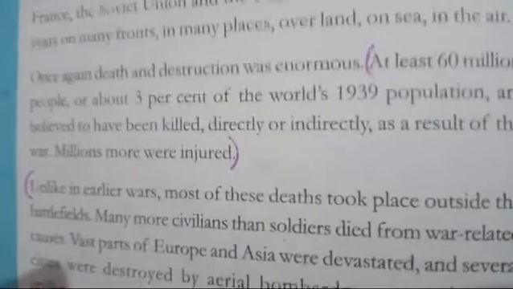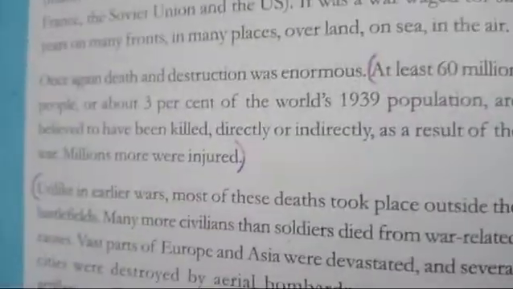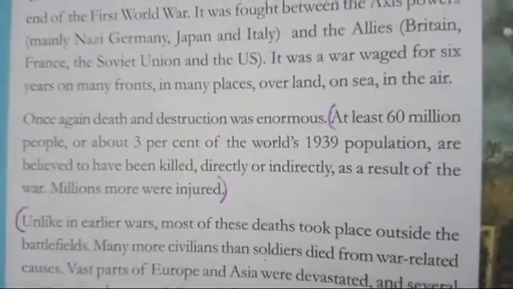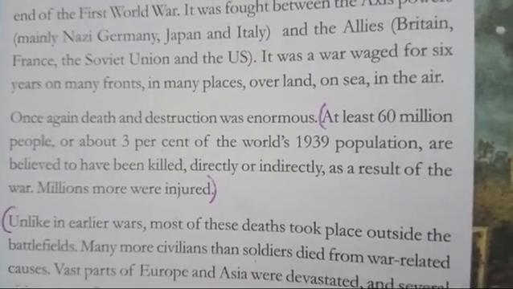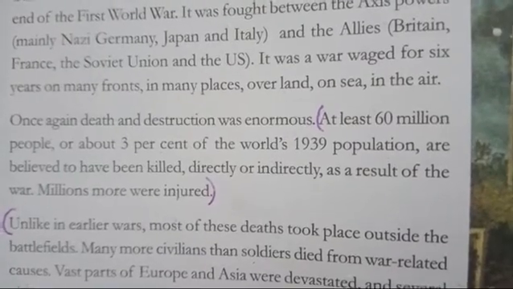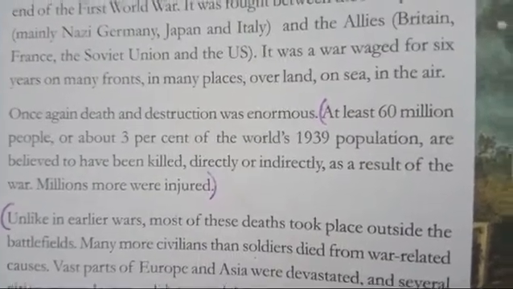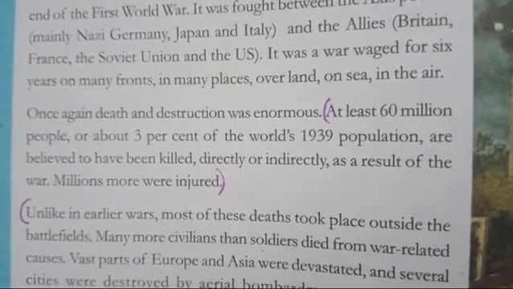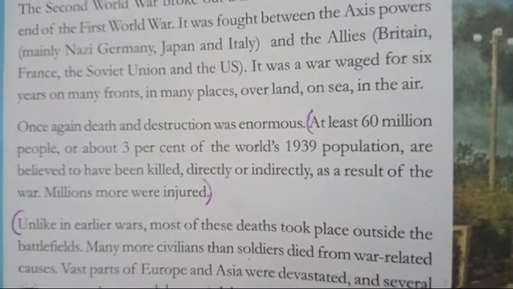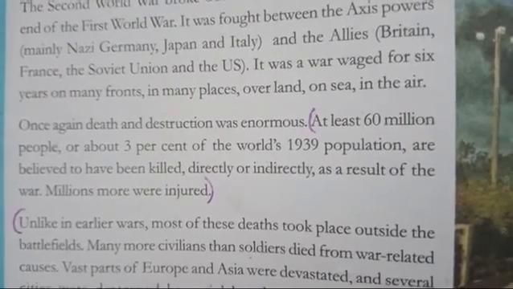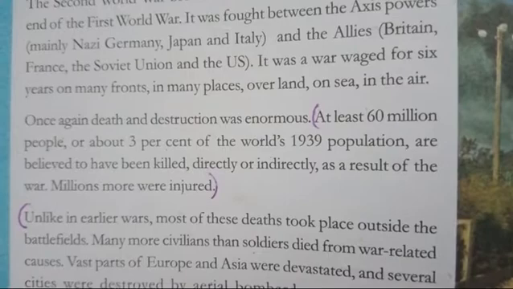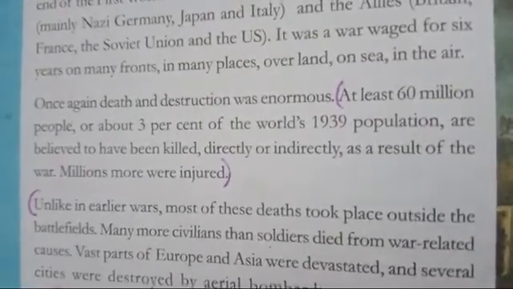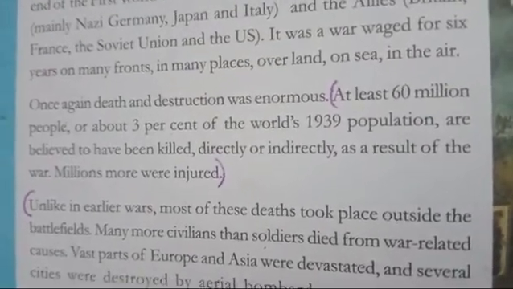Once again, death and destruction were enormous. As we know, what is the result of any big war? Once again, like the First World War, there was a huge loss of life and property. At least 60 million people, or about 30% of the world's 1939 population, are believed to have been killed directly or indirectly. As a result of the war, millions more were injured. So, very obviously, the result of war cannot be happy.